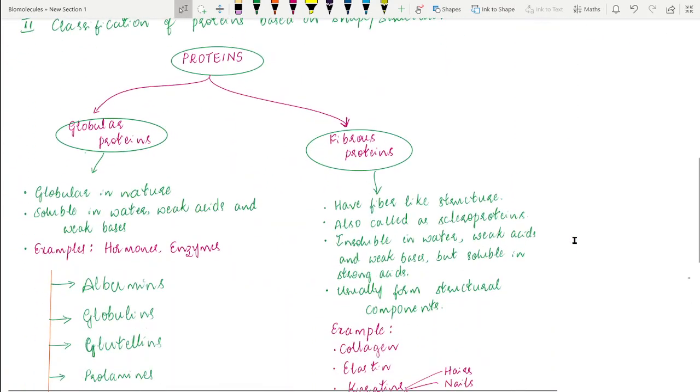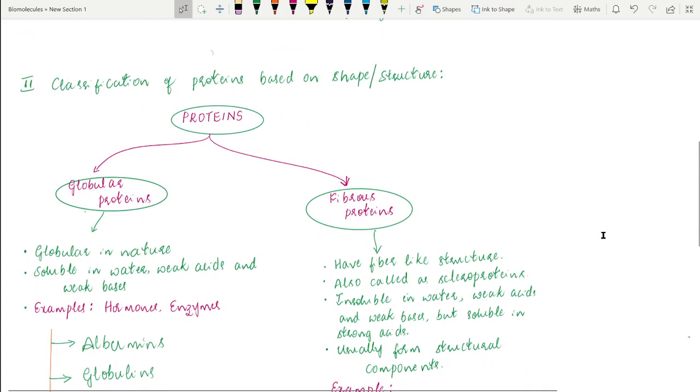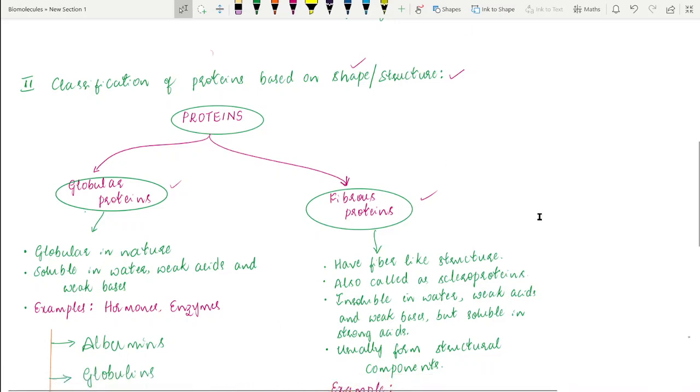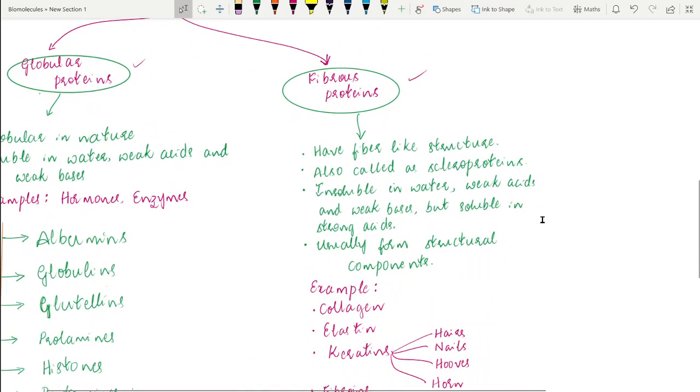Now let us know another category of the classification, that is the second method of classification, which is mainly based on the shape, or we can say the structure. Based on the structure or the shape of the proteins, they are further categorized as globular proteins and fibrous proteins. Let us know what are globular proteins. As their name indicates, these are usually globular in nature or elliptical.